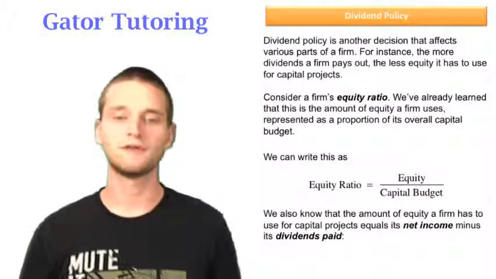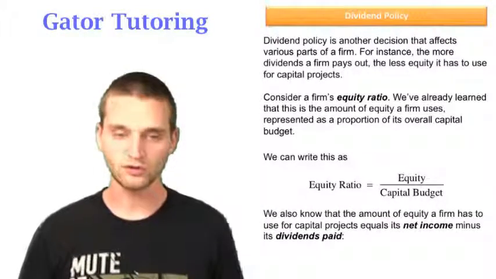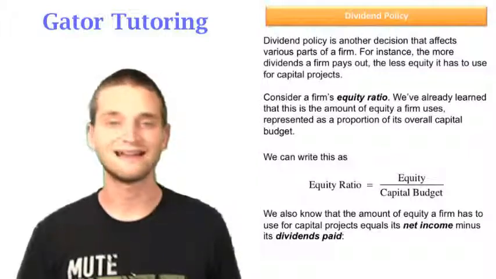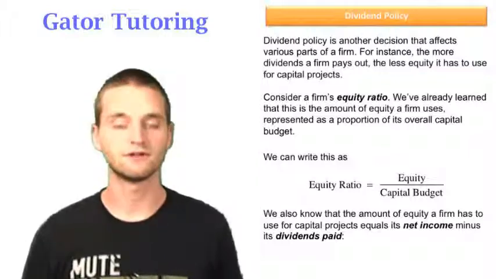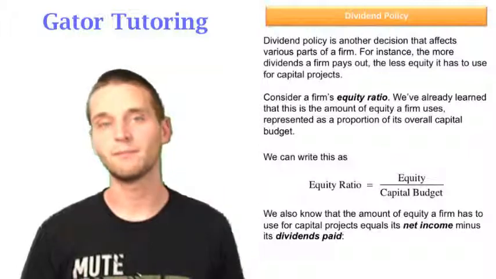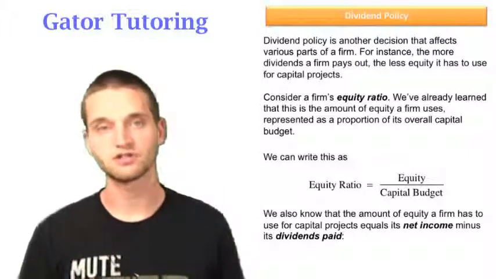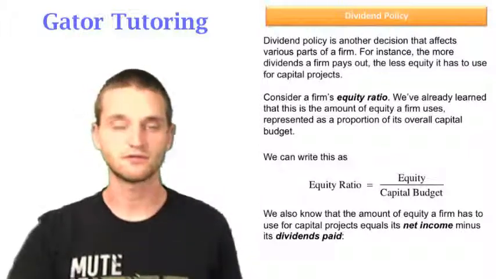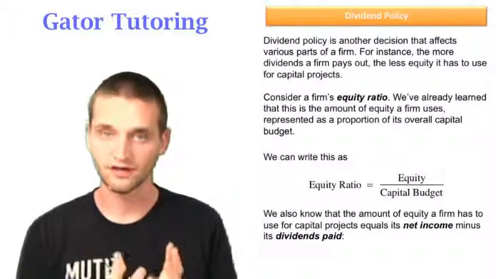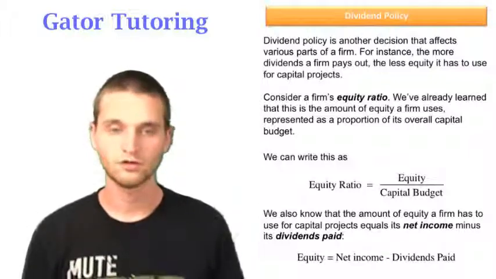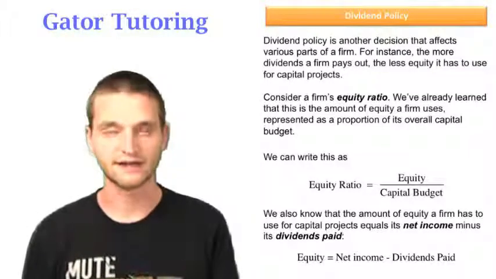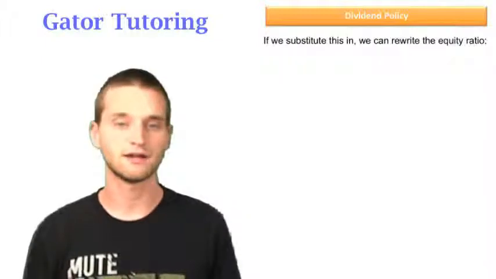We also know that the amount of equity a firm has to use for capital projects equals its net income minus its dividends paid. So it's the net income it makes for the year on all of its operations, and then they pay out their dividends from that net income. What's left is considered equity. So equity equals net income minus dividends paid.